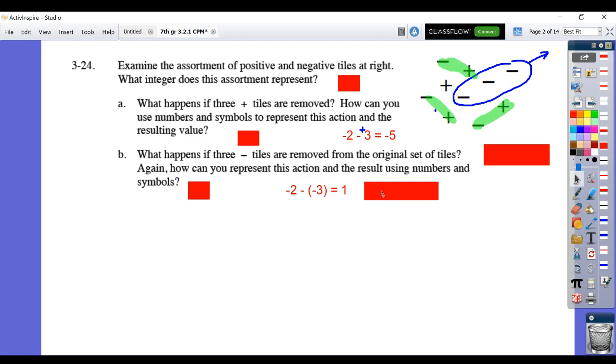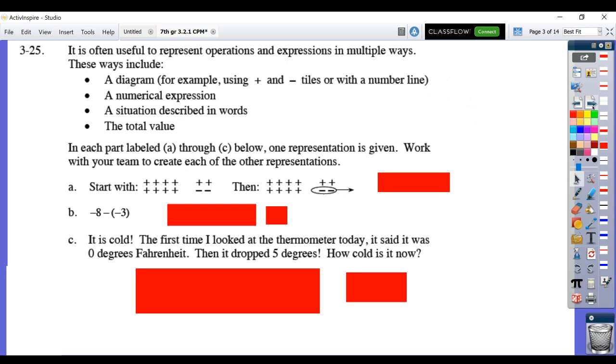So again, it might seem a little strange. -2 minus -3 equals a +1, but that's where using the diagram helps make some greater sense out of it.